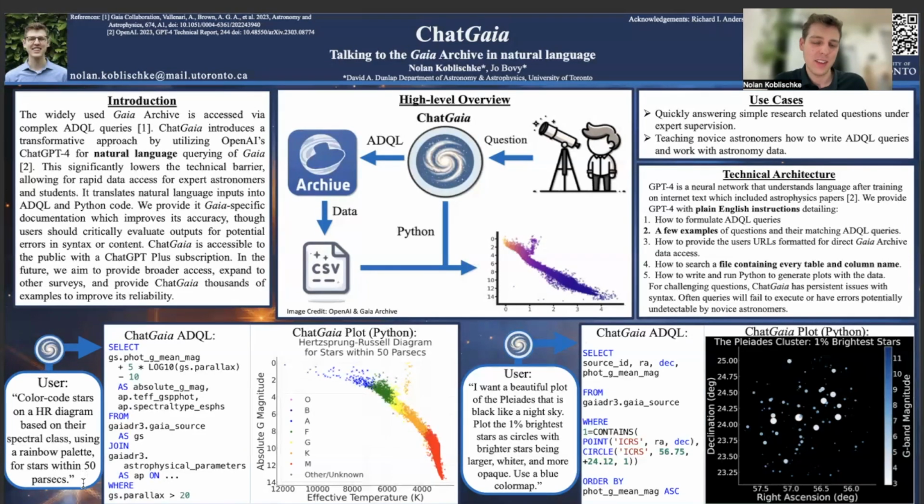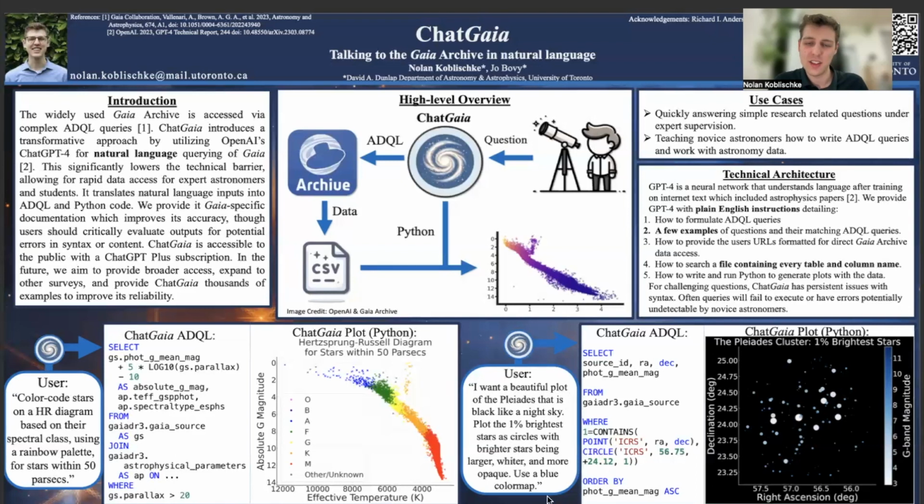Now let's look at some examples. On the left here, I have: color code stars on an HR diagram based on their spectral class using a rainbow palette. This is what the user provides ChatGaia, and it is able to write this query. Now, reading all the column names in the file I provided it, it's able to find that in astrophysical parameters, there's a spectral type column that it can use for this problem. So it queries that and joins the table all by itself. After getting the data, it is able to make this beautiful HR diagram plot where it colors by spectral class.